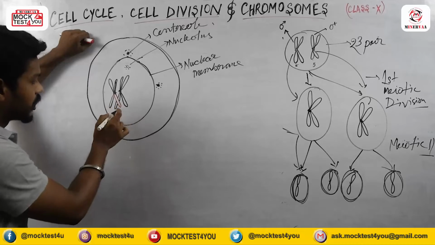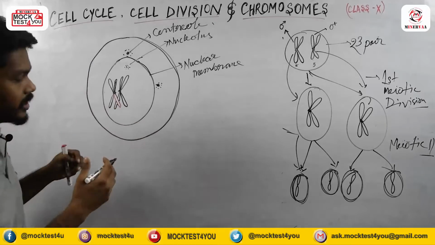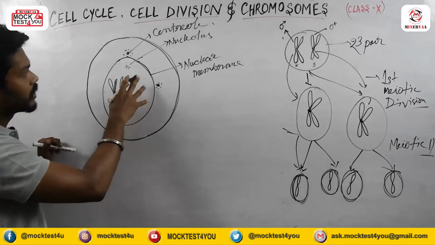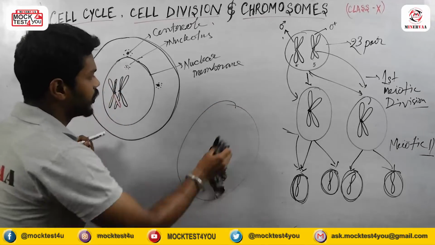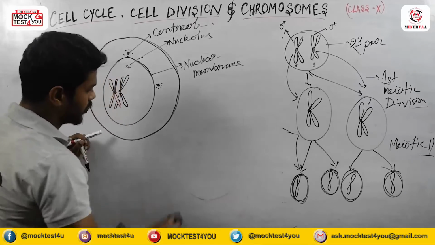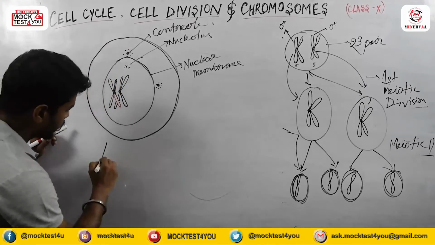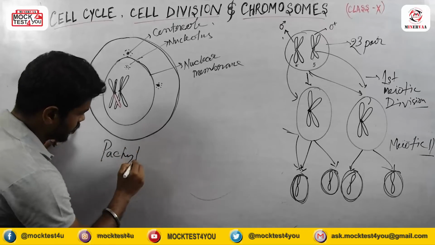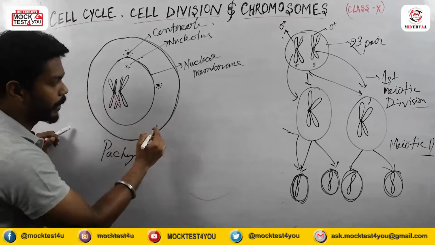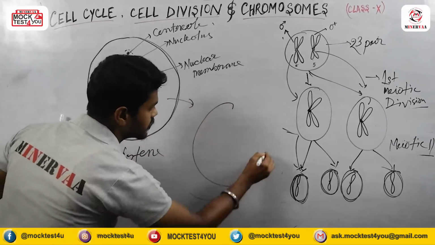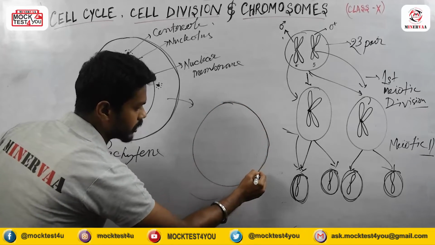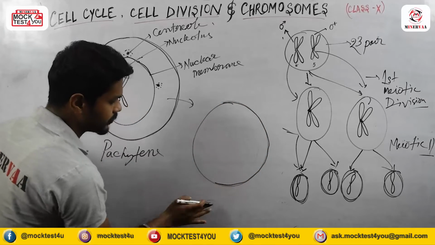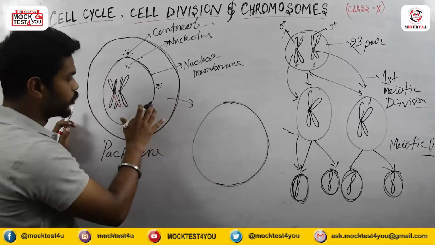After this combination, they will exchange their genetic material during the next phase, which is the pachytene phase. After the pachytene phase, the diplotene phase will occur. I'm showing you the nucleus portion only.